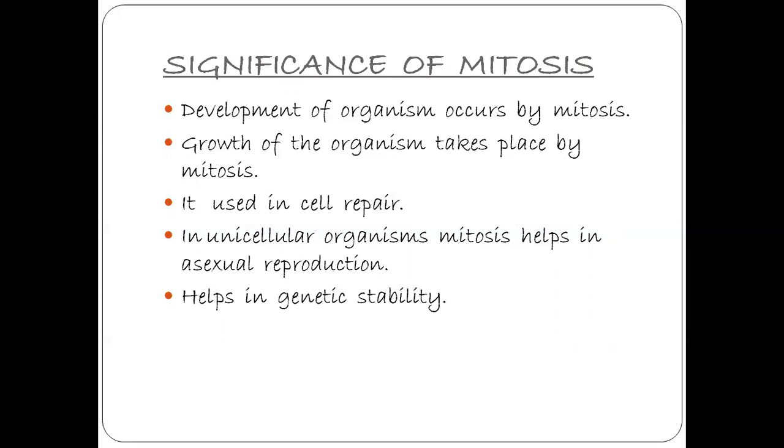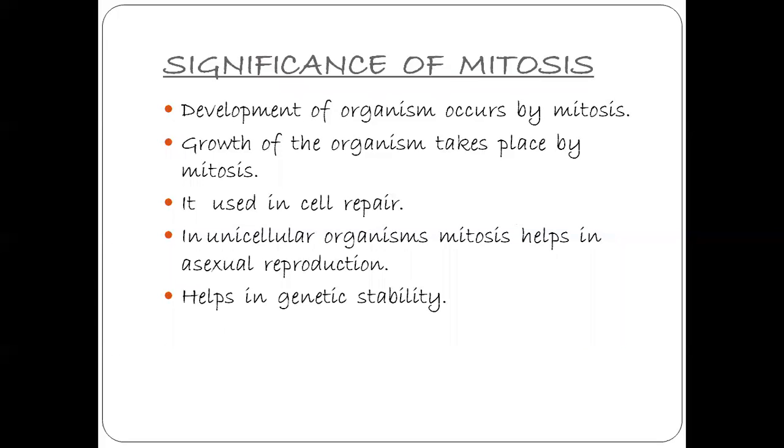This single cell, the zygote, is formed due to the fusion of the male and female gametes. This zygote undergoes mitotic divisions and forms the multicellular body of plants and animals. So, this mitosis is useful for the development of the organism.